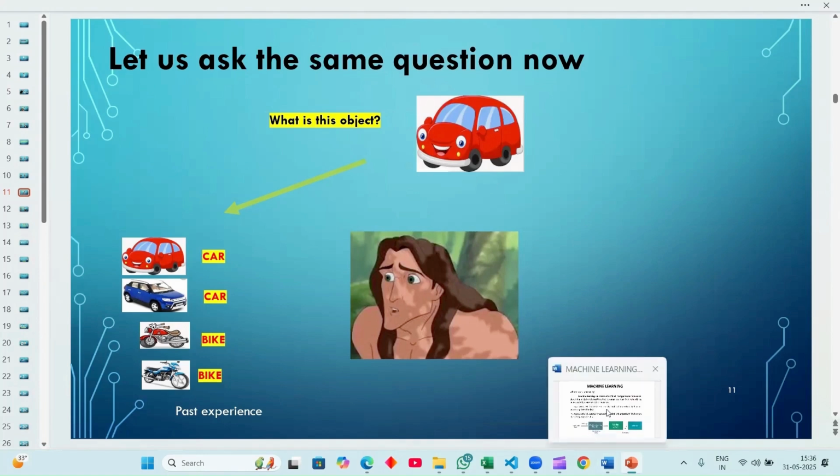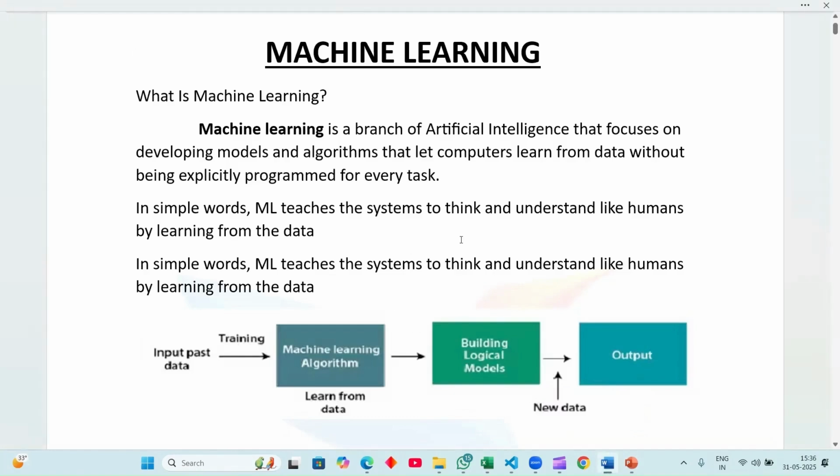So in machine learning, it also learns from past experience. Here we can study the algorithm completely. The model learns from the past experience, teaching the system to think and understand like a human, learning from the past experience.